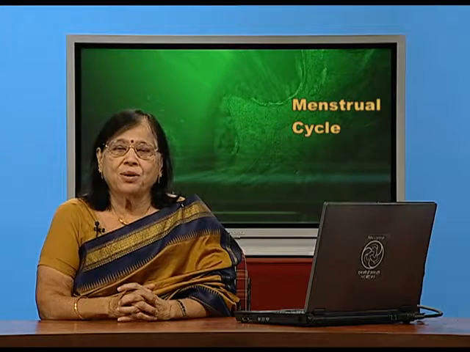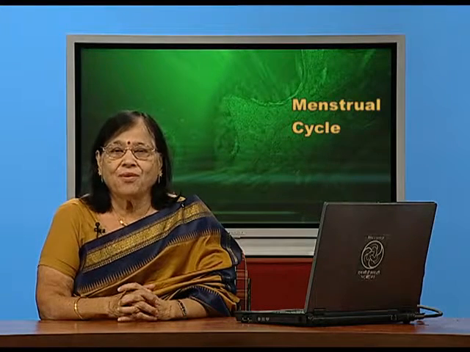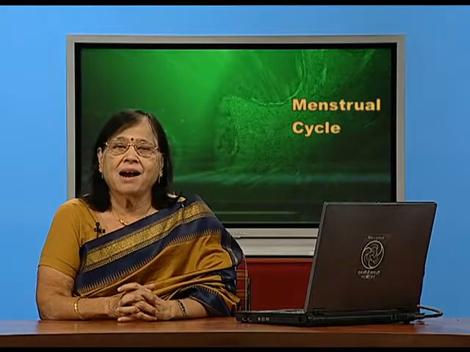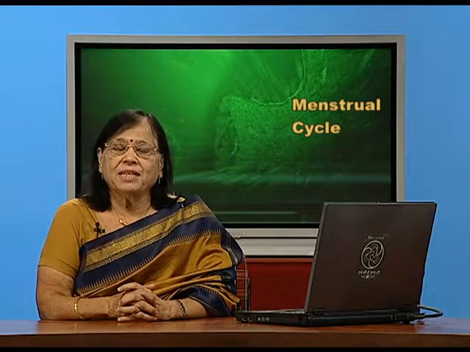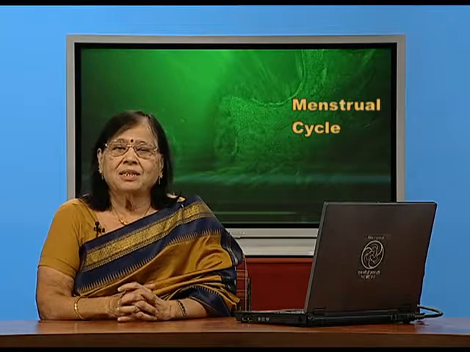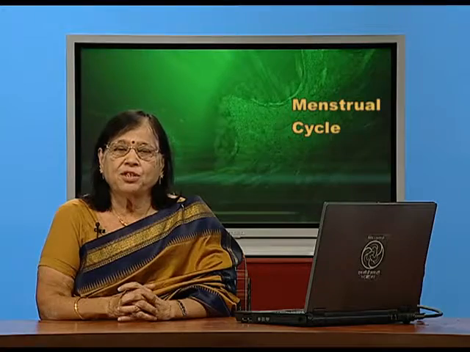So, now we know that the hormones involved in menstrual cycle are primarily FSH, LH, estrogen and progesterone. Here I would like to mention that growth hormone or somatotrophic hormone STH is always in the picture, because wherever growth is taking place, growth hormone figures.